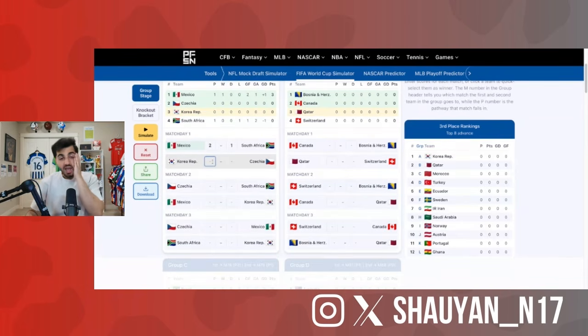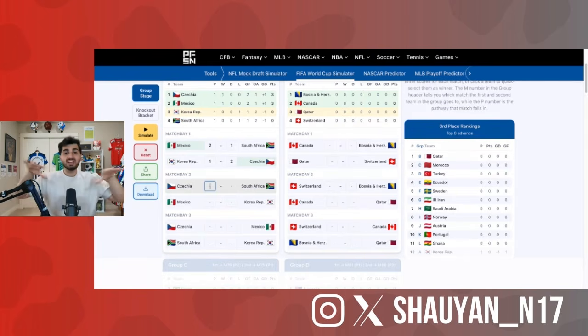I don't know why, I just have a strong feeling Czechia are going to do really well in this group. I said it in my previous group stage predictions once they were confirmed to be in this group. I just have a hunch they might do really well. But South Africa are such an underrated national team. I'm so torn because I think this is a very level group. I think every national team could do really well. So I think this is where South Africa gets their first points in the group. I think this match ends 1-1.